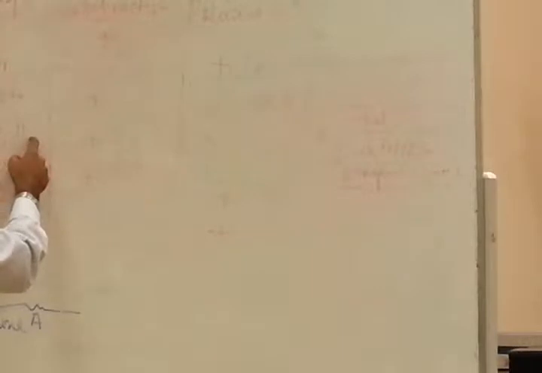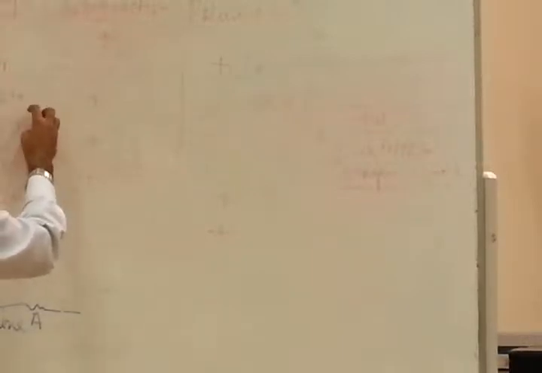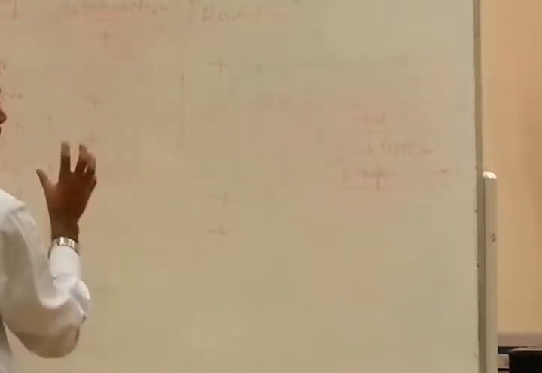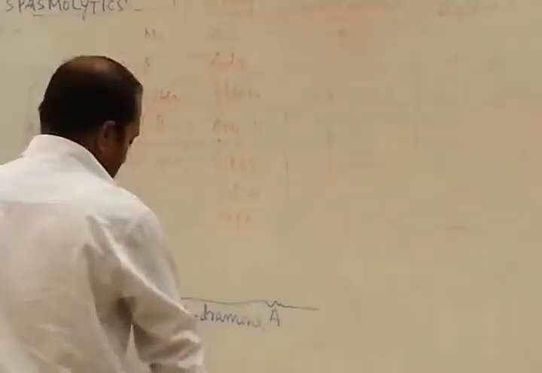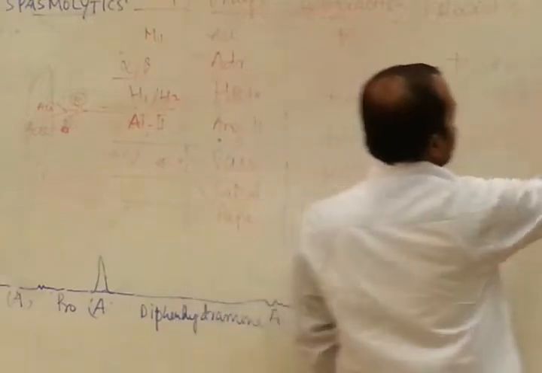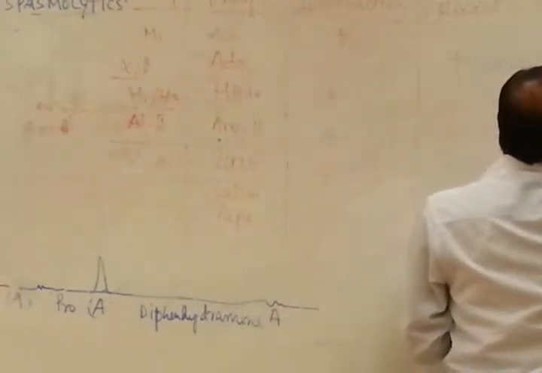Angiotensin is a chemical mediator, not a drug, and it is acting on the angiotensin receptor.